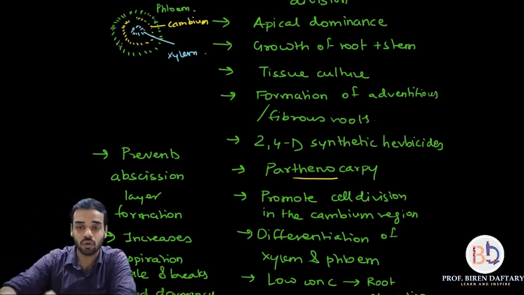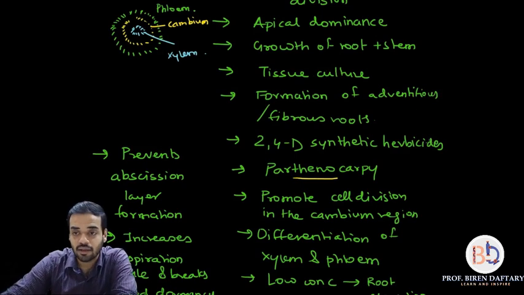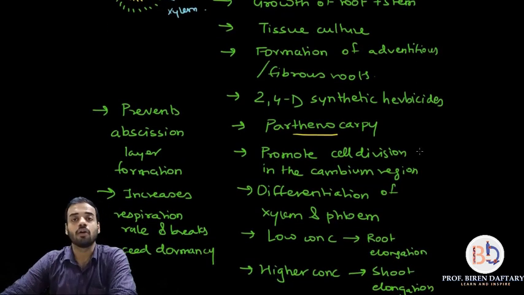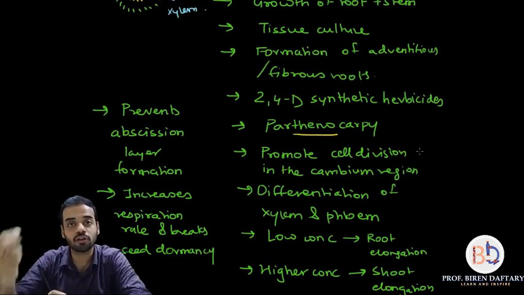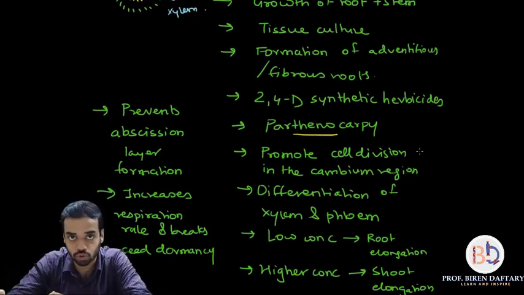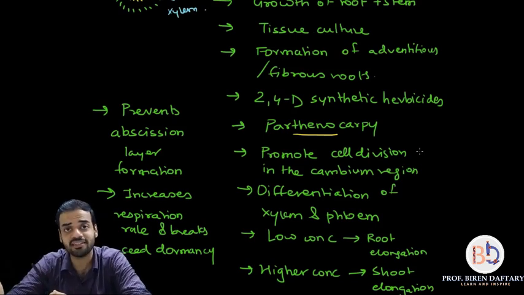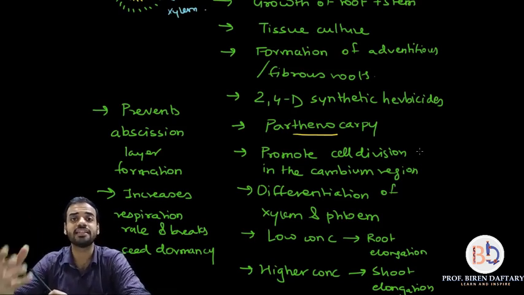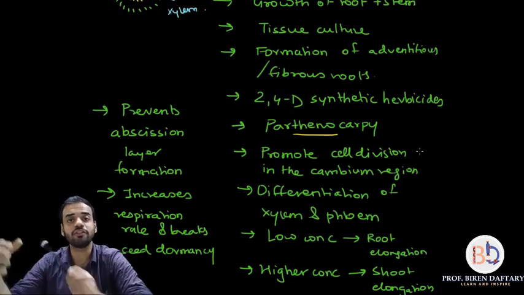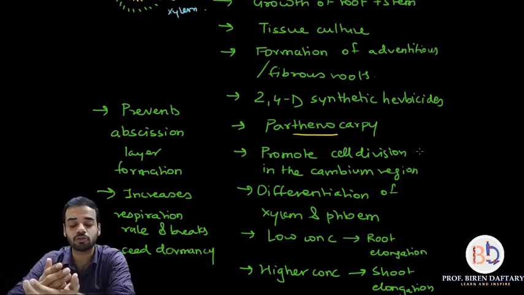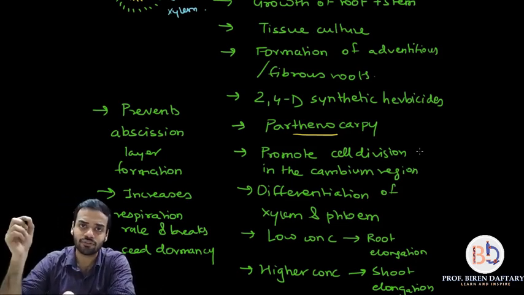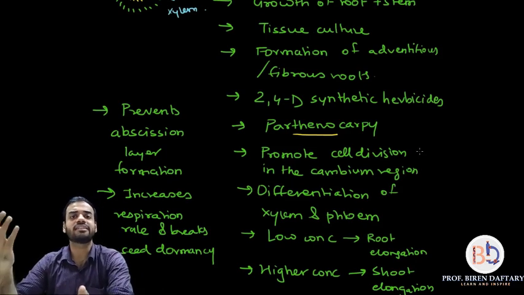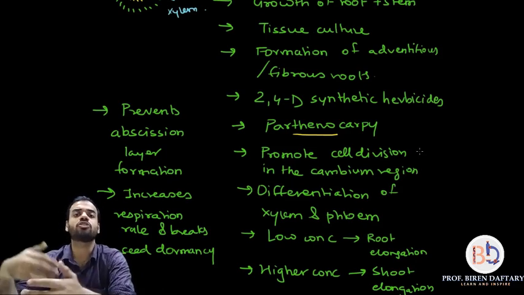Is this clear? Okay, our next point is when auxins are used in lower concentration. If they are used in lower quantity, they will promote root growth, because we have already seen that auxins can cause an increase in growth of both roots and stem. So when will roots grow, and when will shoots grow? Very simple: if you take auxins in lesser quantities and add them to the plant, it will cause the root to grow.